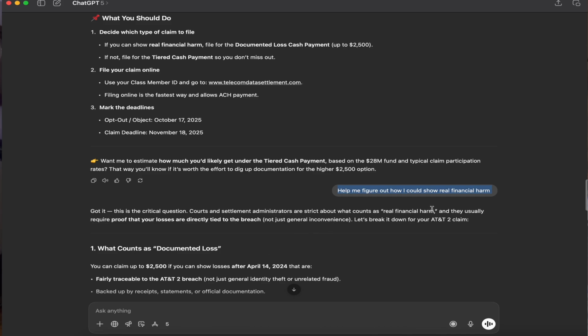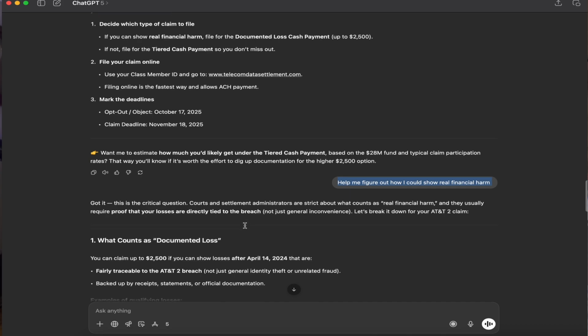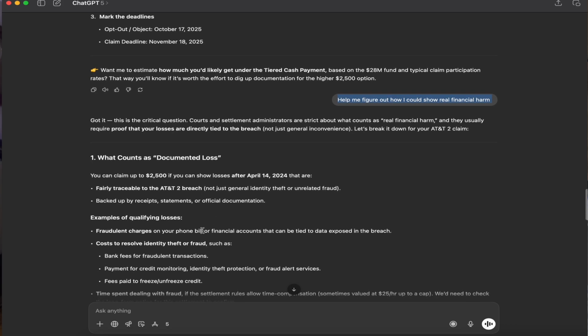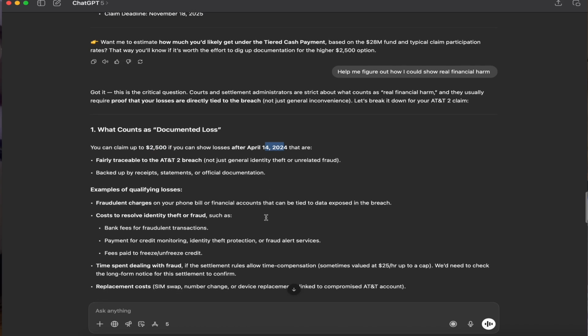So then it gives me examples, some of it from the email and just some of it simplified language that helps me easily understand. So it tells me that I can claim up to $2,500 if I can show losses after April 2024. And then it gives me some examples from the email: fraudulent charges on my phone bill or financial accounts related to this data breach, for example.